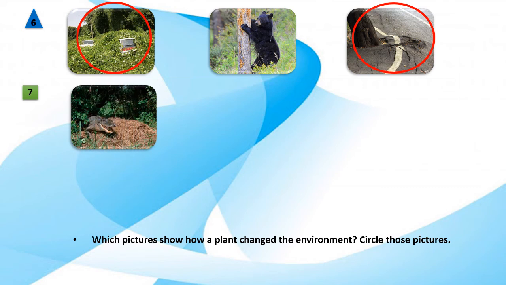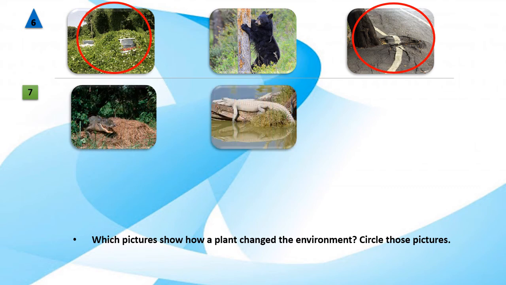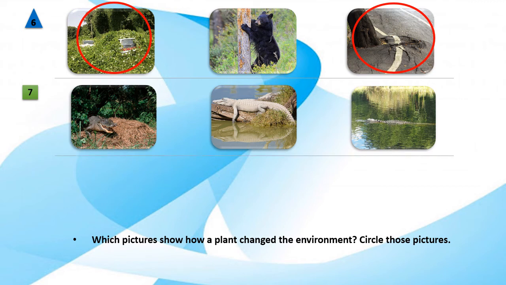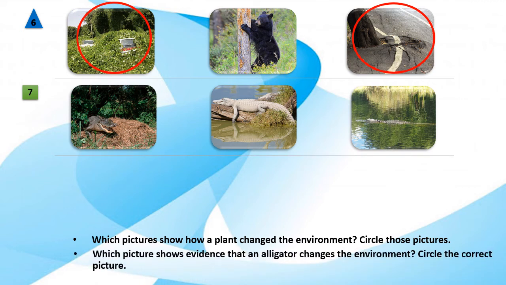Now, for question number 7, we will have pictures of 3 alligators. And our question is, which picture shows evidence that an alligator changes the environment? So, which picture are we going to circle? Well done! We are going to circle the first picture, which shows the alligator on its nest. The alligator changed the environment in this picture by building its nest using sticks and twigs.